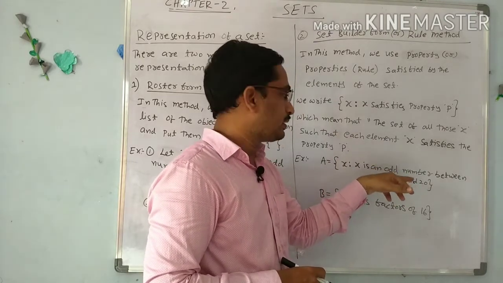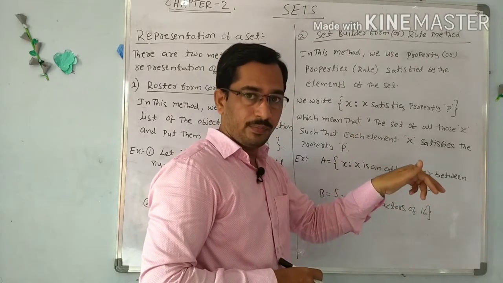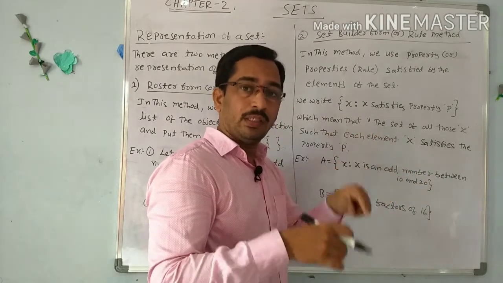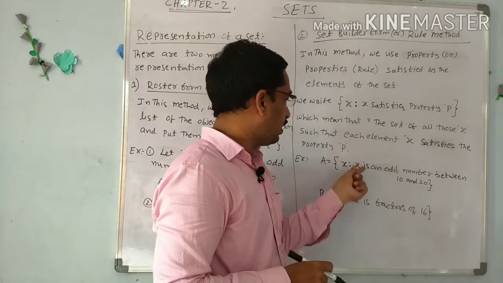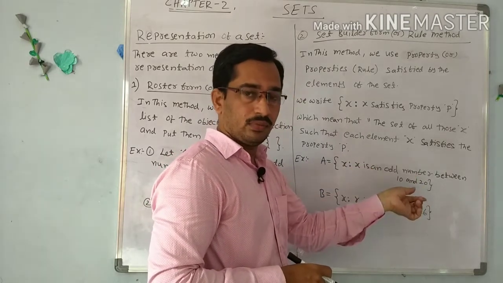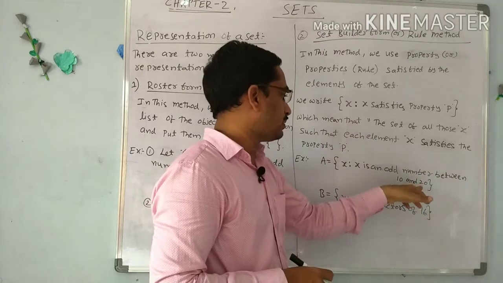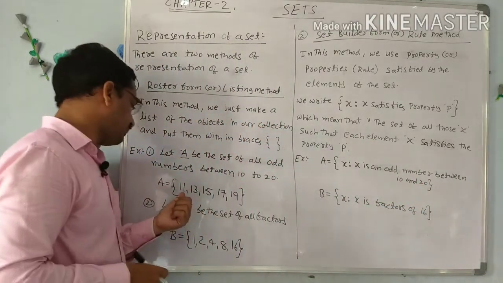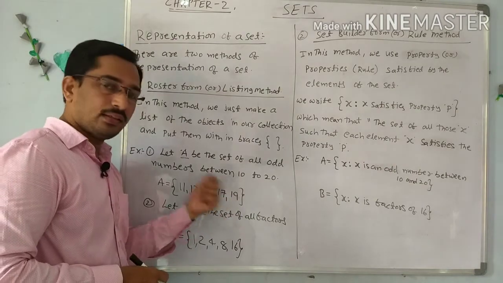What is the condition? They are odd numbers first of all, and they are between 10 and 20. So all the odd numbers between 10 and 20. We select the numbers based on this condition, and this is the list: 11, 13, 15, 17, 19. These are the odd numbers.